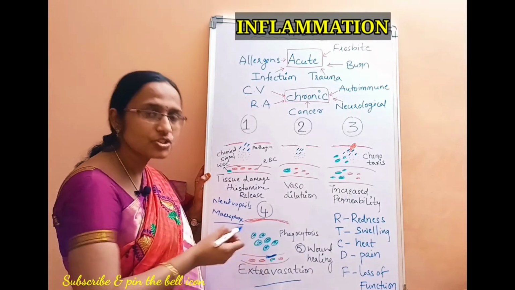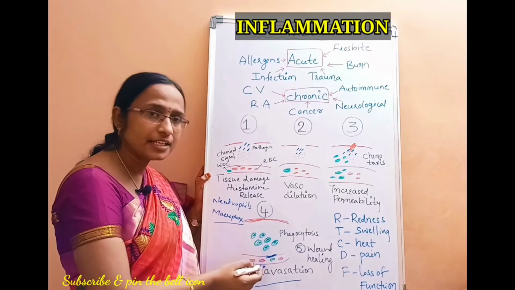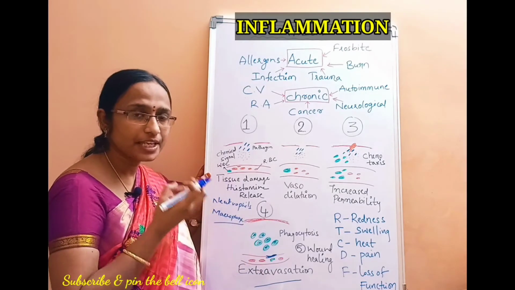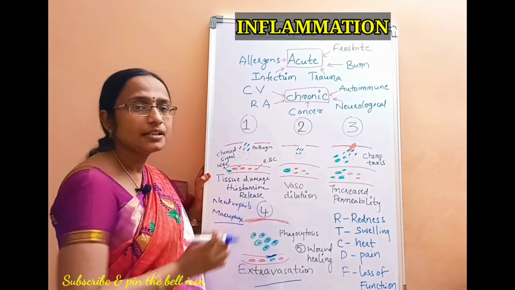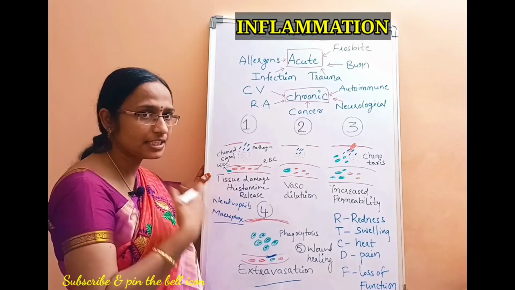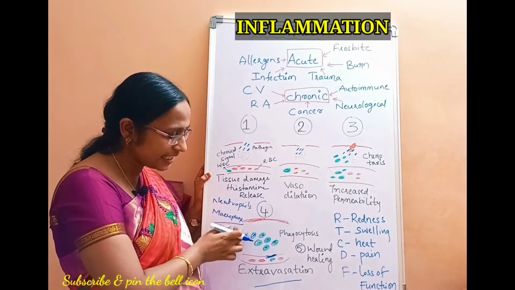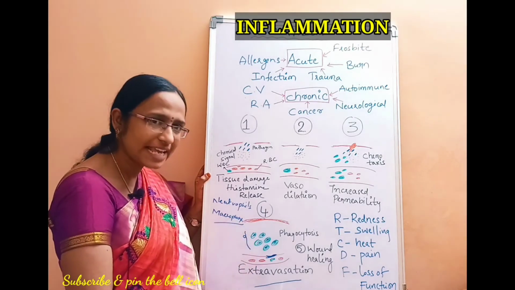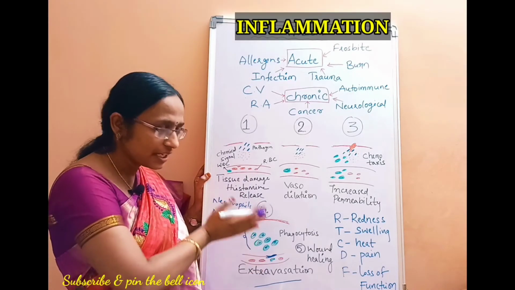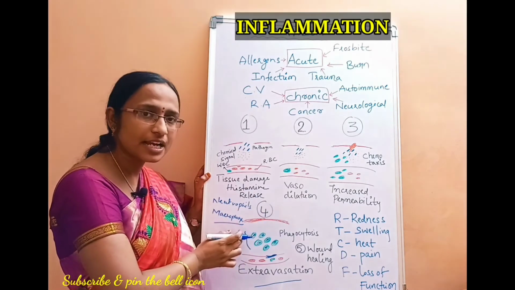So initially they attach to the epithelium. This attachment is enhanced by endothelial adhesion proteins. These capillary endothelial adhesion proteins cause adhesion of these leukocytes or neutrophils onto the blood vessel wall. Once they are attached perfectly, they come out of the epithelium and are released into the tissue spaces. This is called extravasation. So the movement of neutrophils from the capillary wall to the tissue spaces where the tissue damage has happened, the inflammation site, is called extravasation.